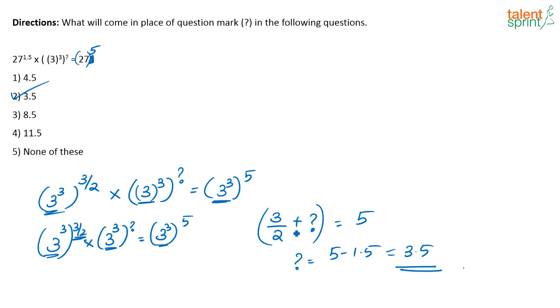I am just equating the powers, so 3 by 2 plus question mark is equal to 5, and the question mark is 3.5. You can either keep it as 1.5 or convert it to 3 by 2. Many times converting it like this is easier, but for this question it is immaterial. You can directly keep it as 1.5 and solve.